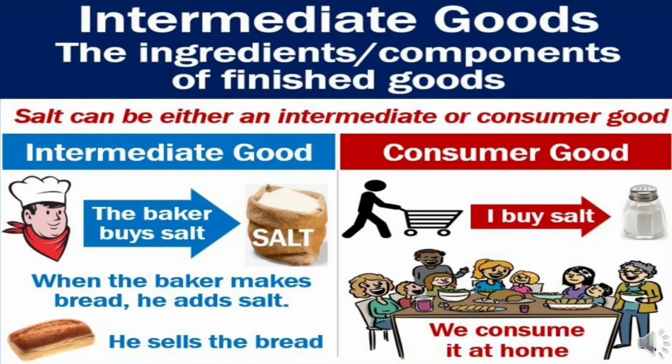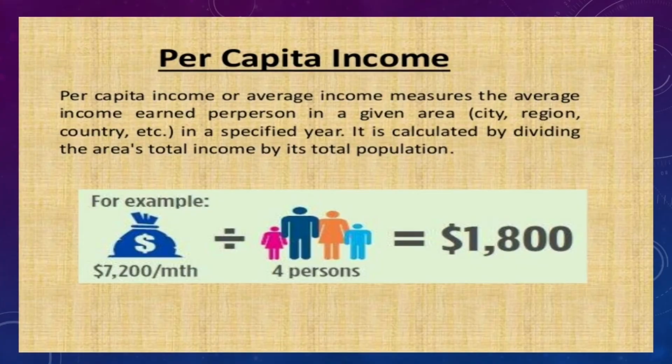So here salt is an intermediary good, and if that salt is consumed directly, whenever you are eating rice or something at the dining table, if you are using salt, that is a final good. So that is the difference. This is just for your information when you move to this session.